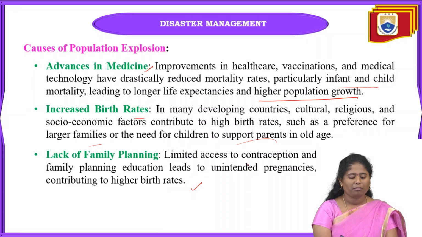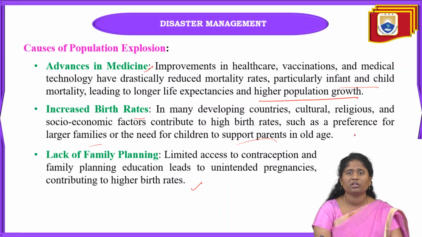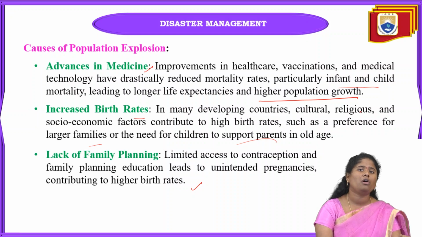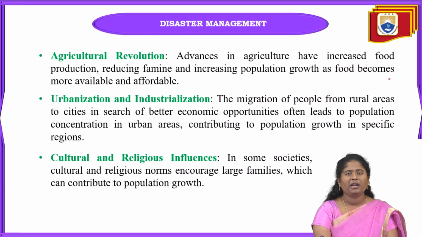Why is this happening? Because of limited access to contraception and family planning education. Some rural area people don't know about family planning. That also leads to unintended pregnancies, and that gives rise to higher birth rates.